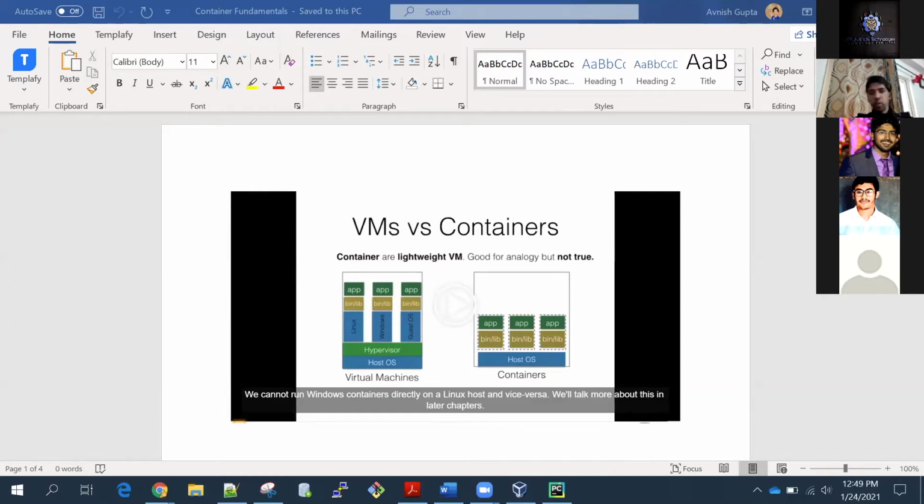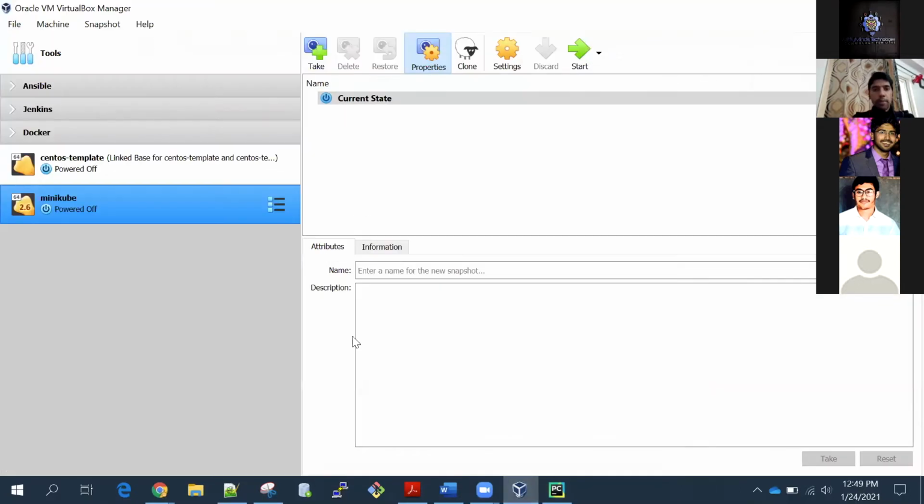I can show you a virtual machine. This is my laptop, and on my laptop I have this software called Oracle VM VirtualBox Manager. Probably some of you already know this software. This software is for creating virtual machines. I have a Windows laptop with the Windows operating system on it, but I have created many virtual machines on top of my Windows machine.